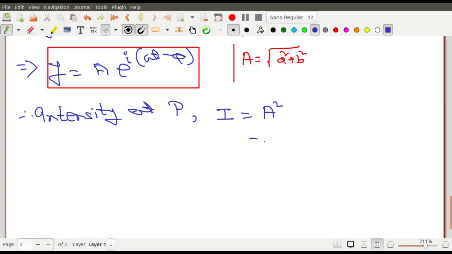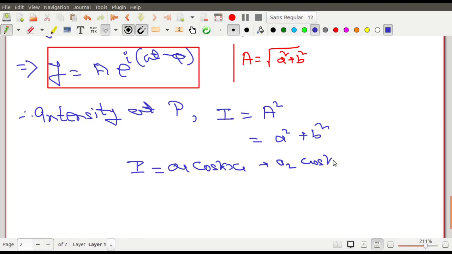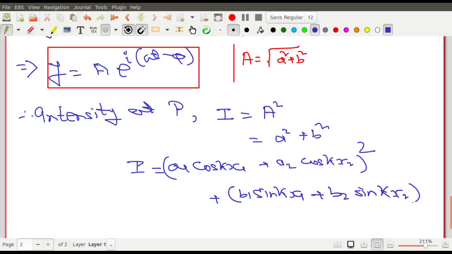Amplitude square here means a square plus b square. I had asked you to write the expression: a1 cos kx1 plus a2 cos kx2, whole squared, plus a1 sin kx1 plus a2 sin kx2, whole square. Sorry, there is no b1, so this is a1 and this is a2.